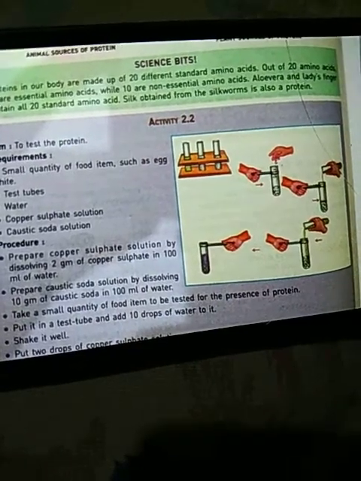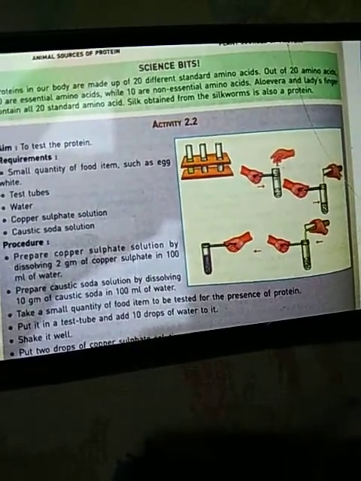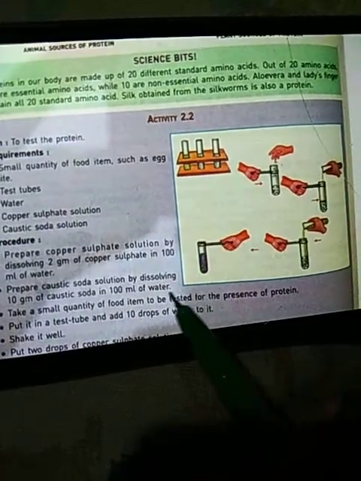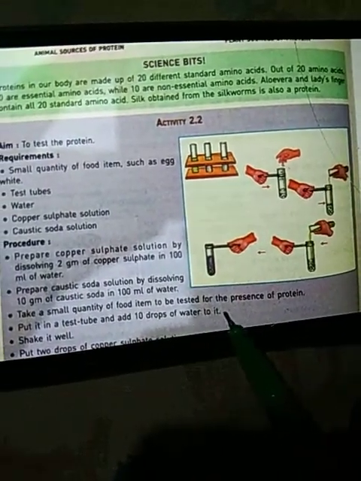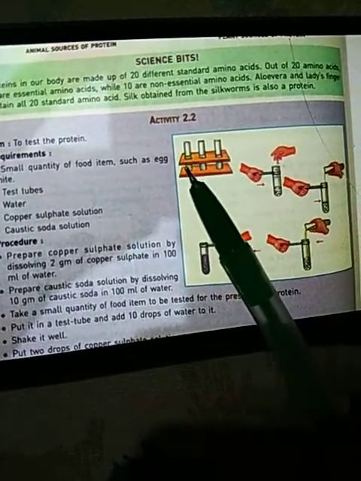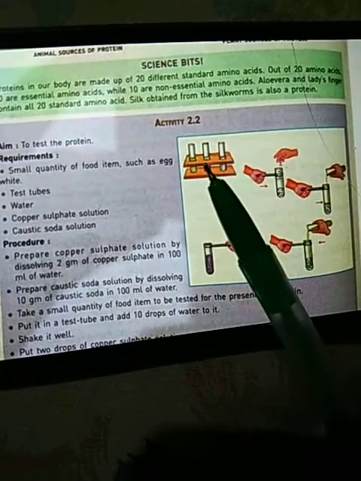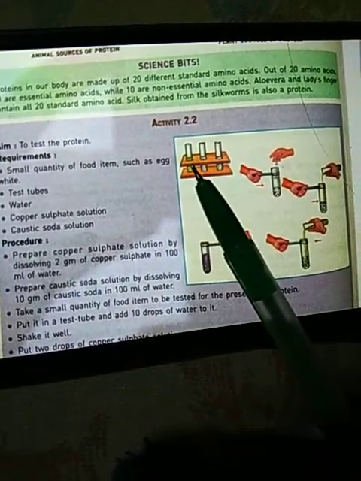Take a small quantity of the food item to be tested for the presence of protein. Put it in a test tube and add 10 drops of water to it. Suppose we have taken the egg white. Here you can see we are adding 10 drops of water to it. Then it is shaken well.